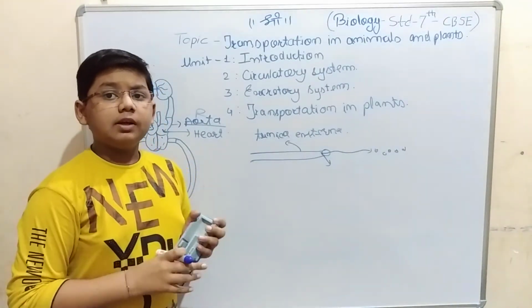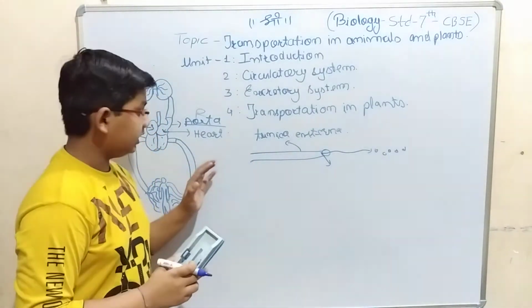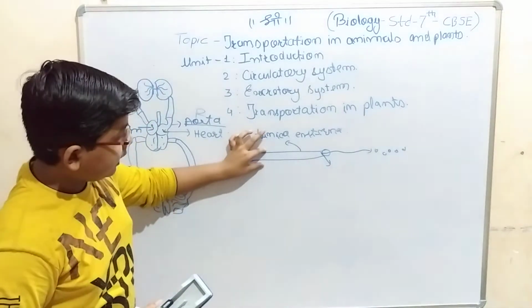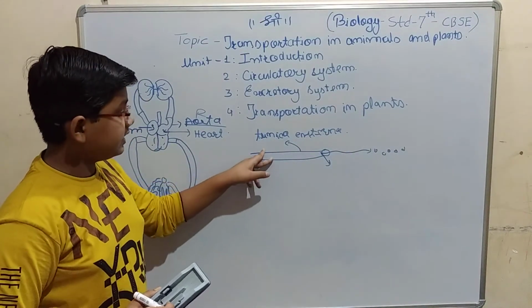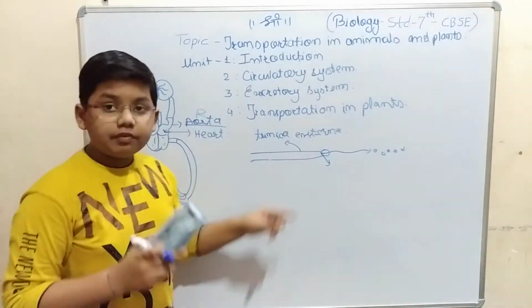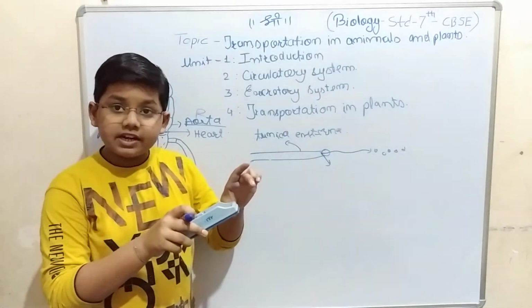Why? Because of the force by which the heart is pumping the blood, the blood vessels can increase in size like this and then contract again. Because of that, elastic fibers and collagen fibers will expand and relax.